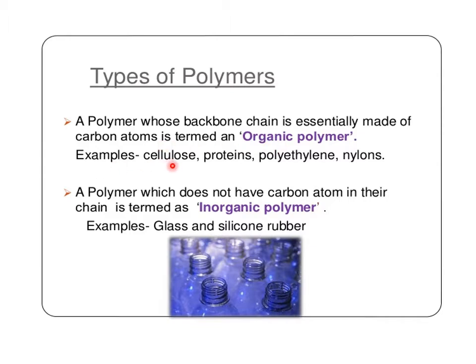So these are a few examples of the organic polymers like cellulose, proteins, polyethylene and the nylons. While in the inorganic polymer, the polymer backbone chain does not have carbon atoms, and it is called the inorganic type of polymers. So what are the examples for this? Glass and the silicone rubbers are the examples of the inorganic polymers.